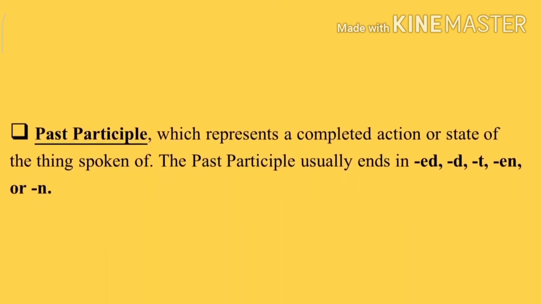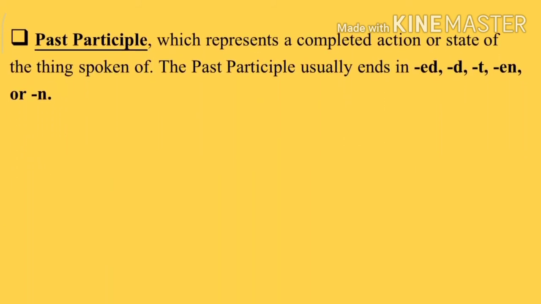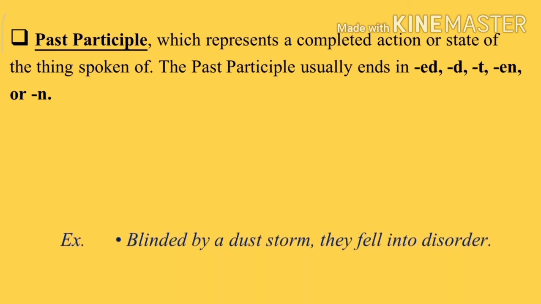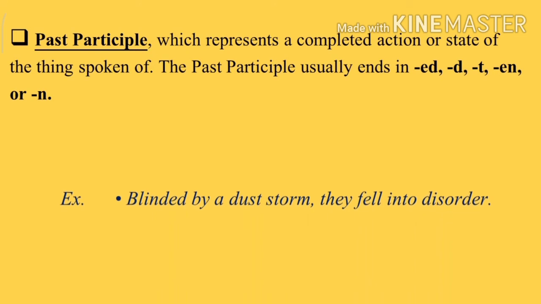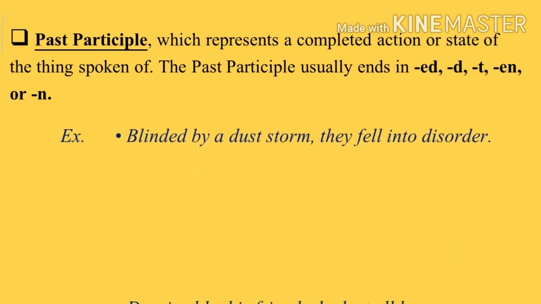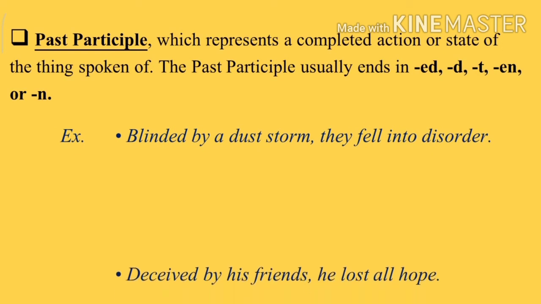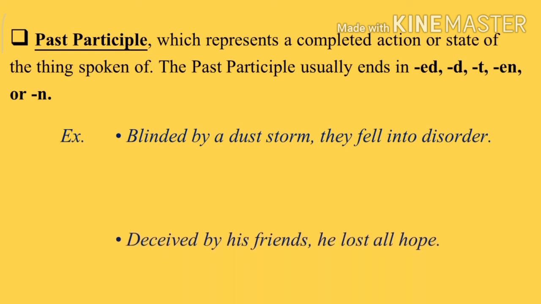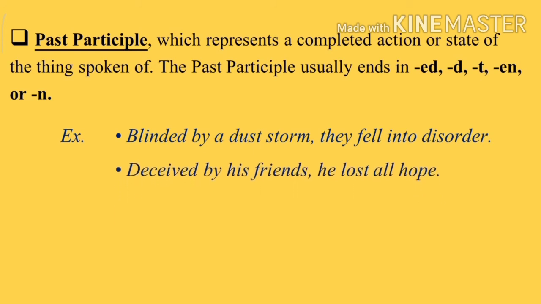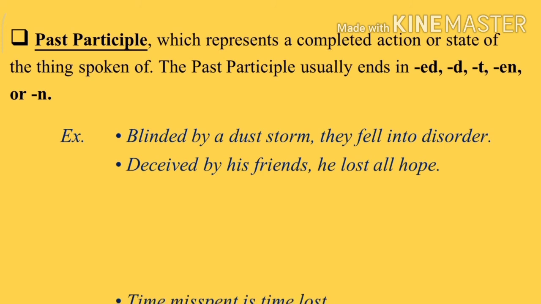Now past participle represents a completed action or state of the thing spoken of. The past participle usually ends in ed, d, t, en or simply n. For example, blinded by a dust storm, they fell into disorder.